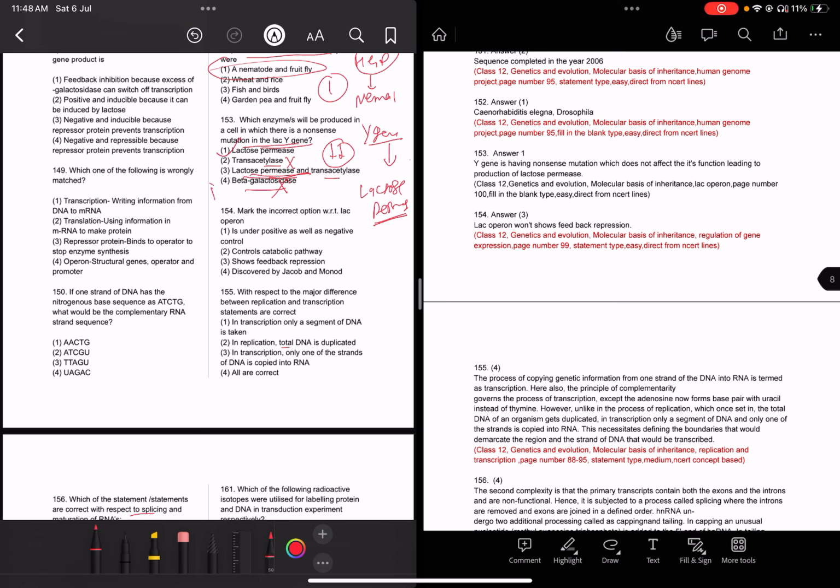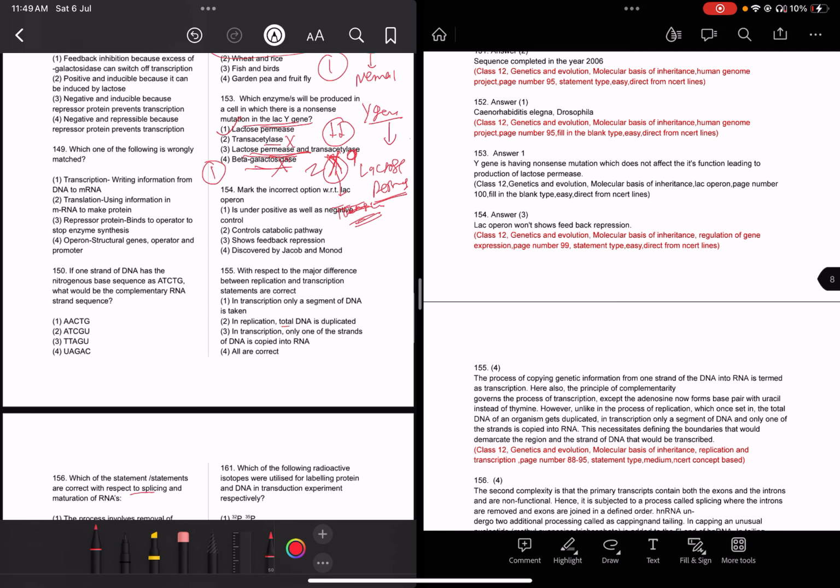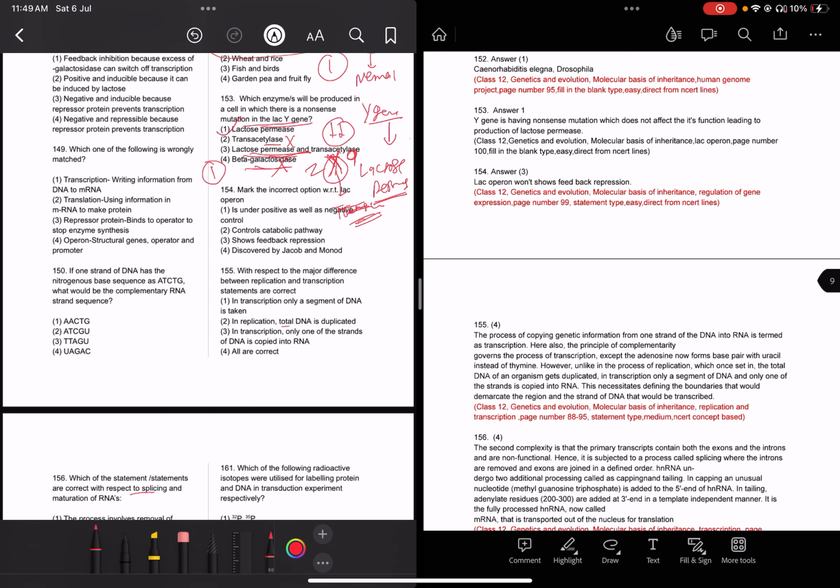So the answer here will be lactose permease, because lactose permease and the other Z, Y, A genes are sequenced by Y. Beta galactosidase and trans-acetylase are affected. So when a nonsense mutation occurs in the Y gene, there is no change in the production of the enzyme lactose permease. So the answer is 1.